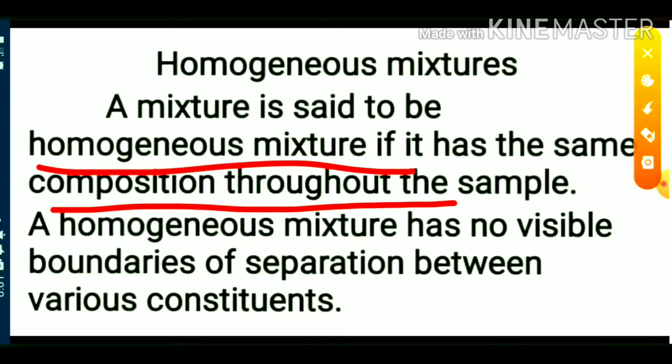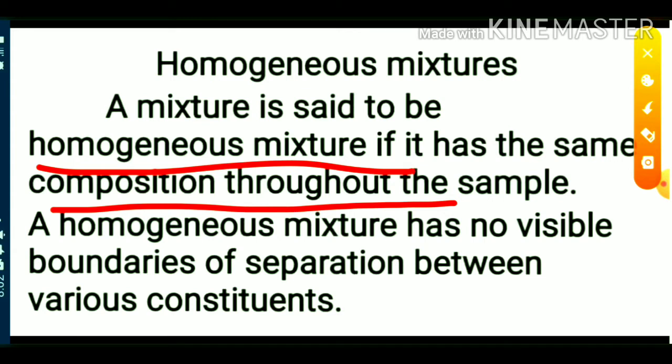How is the salt solution made? Salt is dissolved in water. There is no separation layer seen there. There is no separation between salt and water. Salt is completely dissolved in that water. This type of solution is known as a homogeneous mixture.